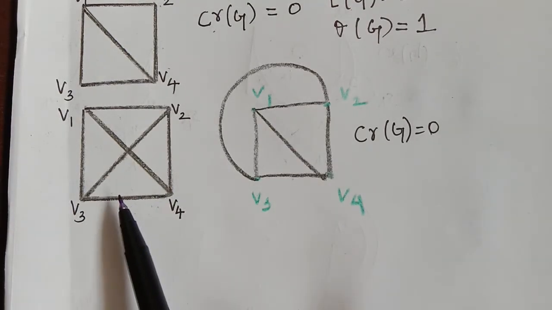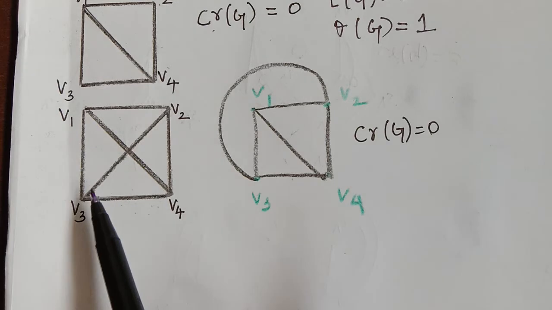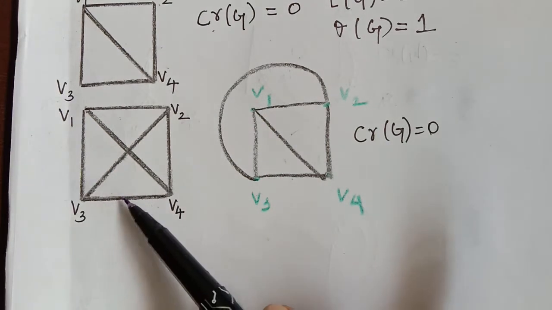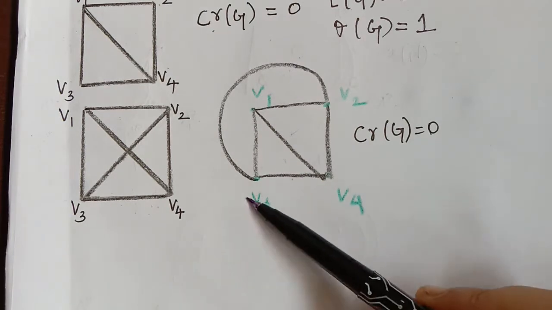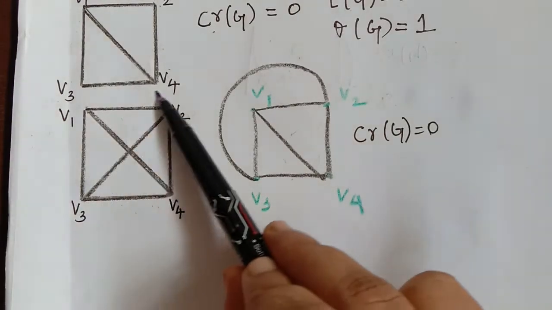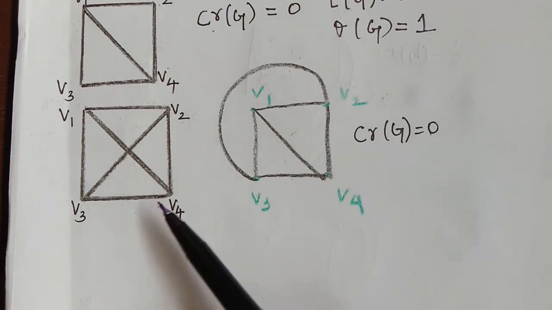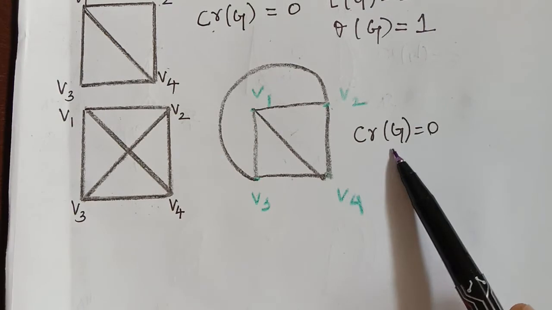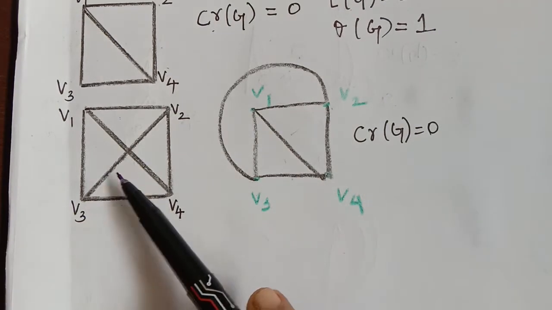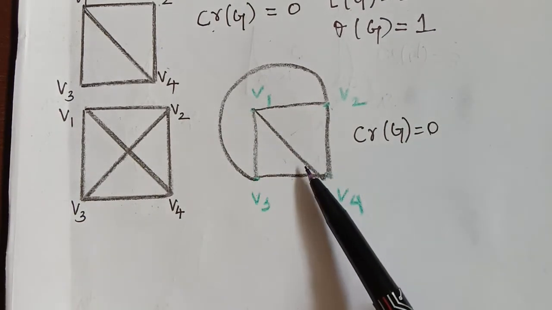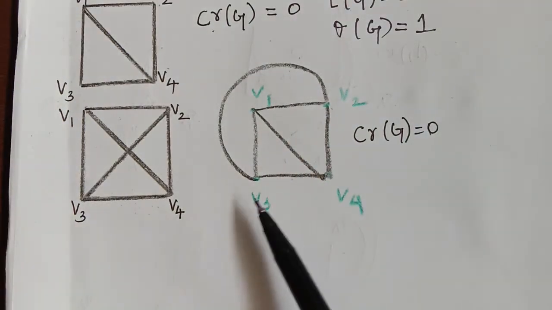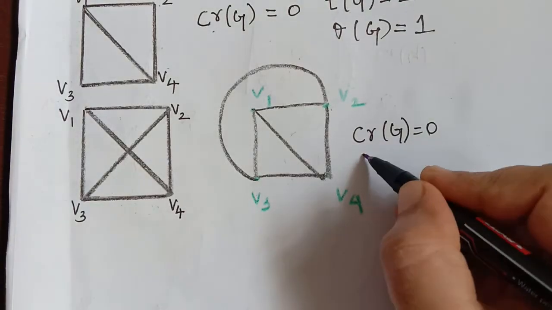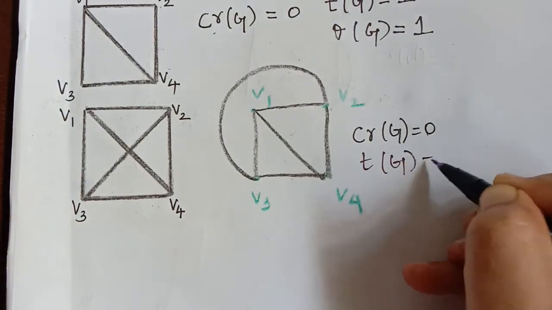Now we shall consider this non-planar graph. We have to decompose this graph into subgraphs so that it becomes planar. When we try to decompose it, we see that this graph can be drawn without crossing, because of which the crossing number was 0. And obviously this graph is isomorphic to this, and it has become a planar graph. And how many graphs has it been decomposed into? Only 1. So the thickness of this graph is equal to 1.